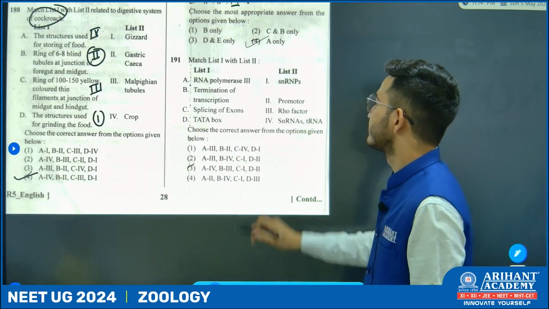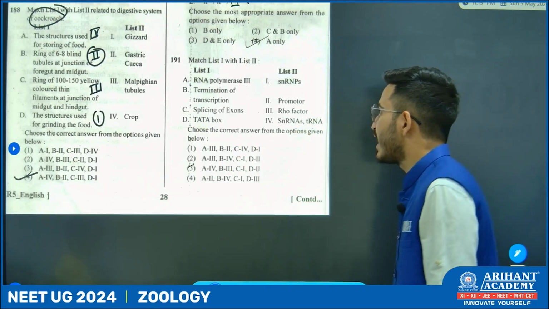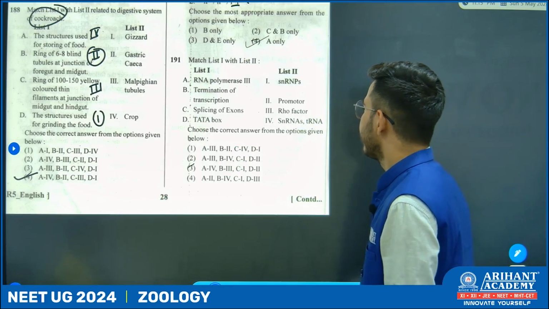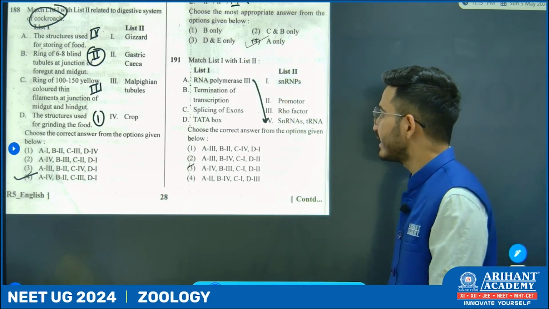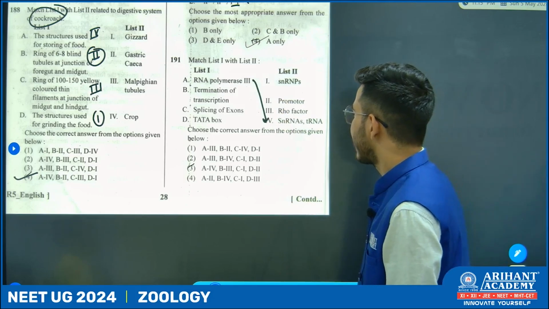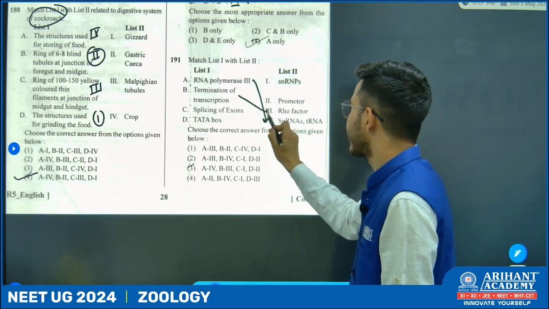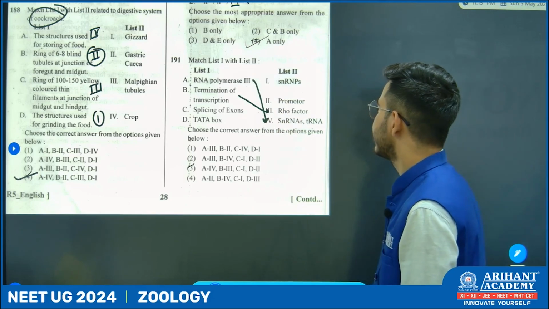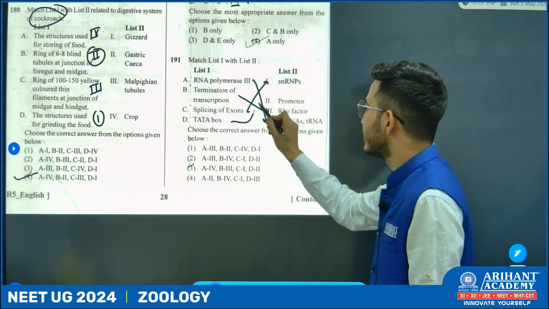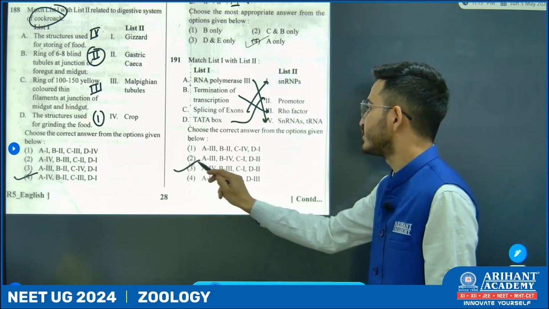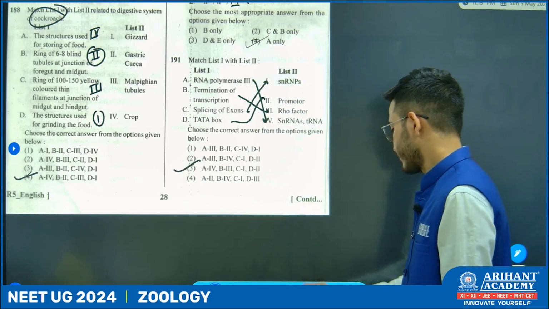Now next again we have to match. RNA polymerase III makes snRNAs and tRNAs. Termination of transcription is by the Rho factor. Splicing of exons is by snRNPs. TATA box is a kind of promoter. So option number 3.